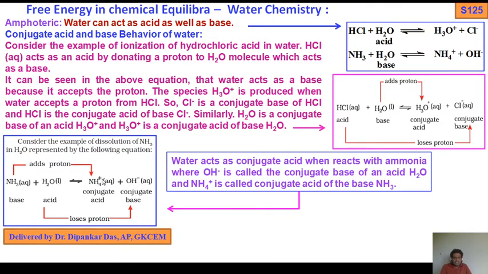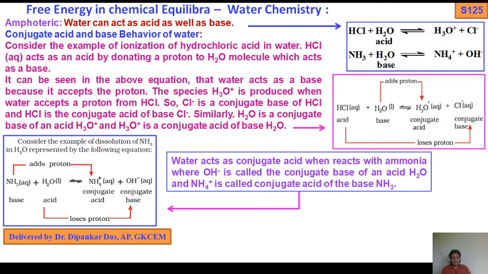So OH minus acts as a conjugate base, whereas the ammonium ion is the conjugate acid. So water acts as an acid when it reacts with ammonia, where OH minus is called the conjugate base of water and ammonium is called the conjugate acid of the base ammonia.